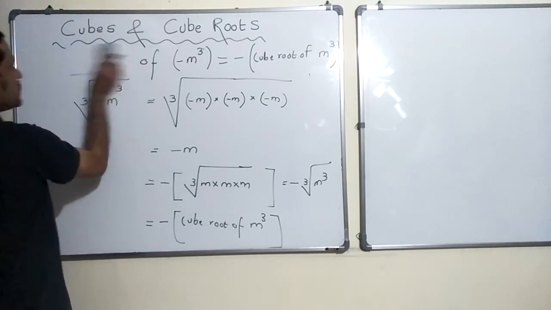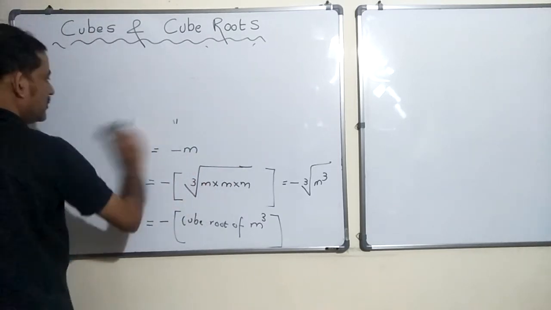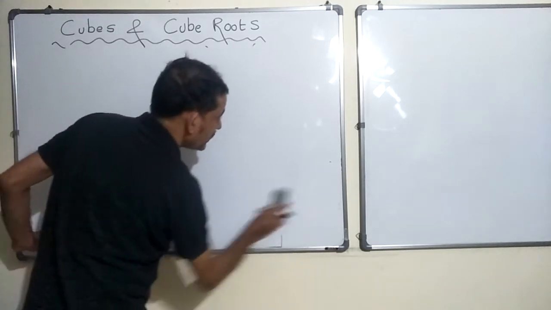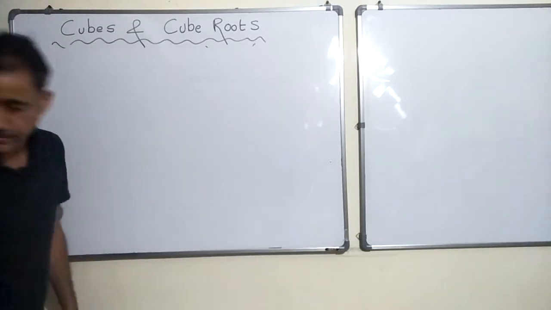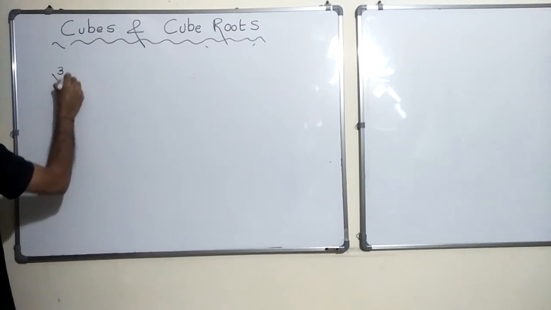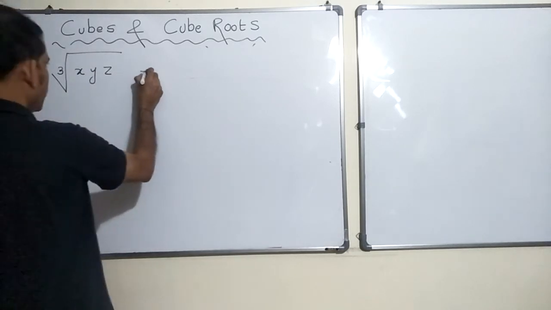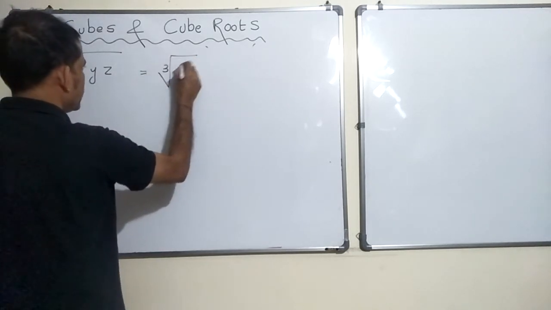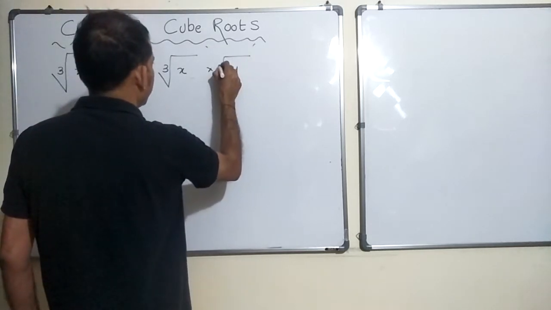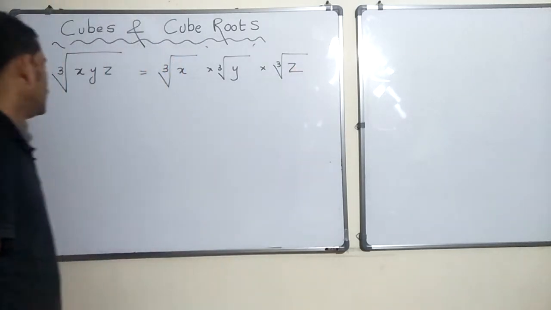All right, so what is the next one? There are a couple of points that you need to remember. Let's say you're trying to find the cube root of x, y, z. Cube root of x into y into z is nothing but cube root of x multiplied by cube root of y multiplied by cube root of z, right?